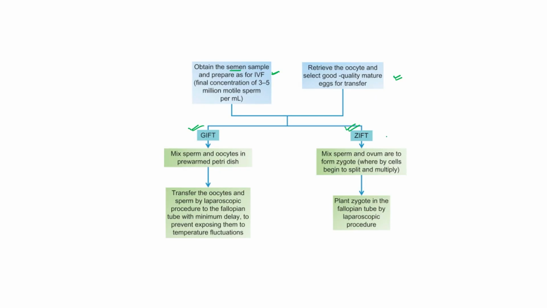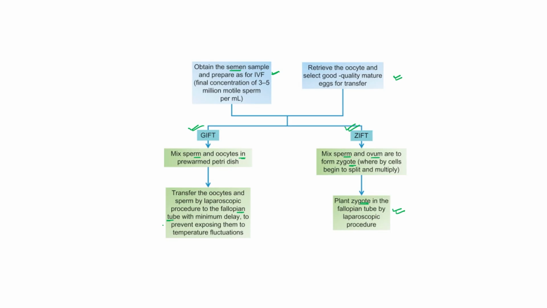In ZIFT, sperm and ovum are collected, and after fertilization they get converted into the zygote, then this zygote is transferred into the fallopian tube using the laparoscopic method. While in GIFT, mixing of sperm and ova occurs outside the body and this mixture is transferred into the fallopian tube.